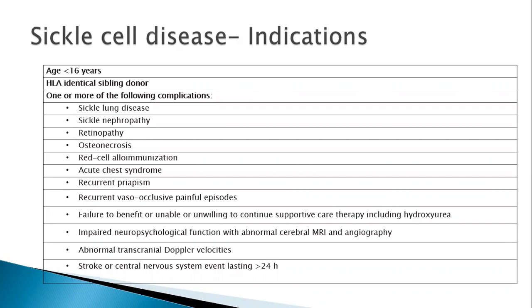The other symptoms for which we have to evaluate why this patient requires transplant are sickle lung disease, nephropathy, retinopathy, osteonecrosis, red cell alloimmunization, recurrent sickle cell crises causing priapism, acute chest syndrome, vaso-occlusive painful episodes, someone who's not benefiting from hydroxyurea, and stroke or a central nervous system event lasting for 24 hours. These are the patients where there is significant end organ damage happening. You consider them for hematopoietic stem cell transplant, especially if there is a match.